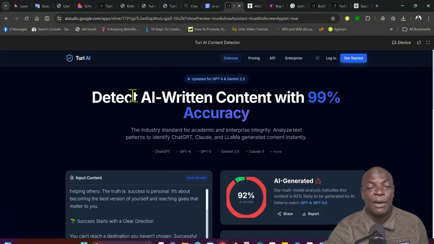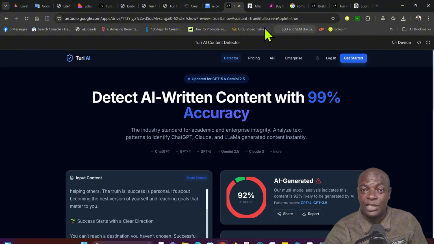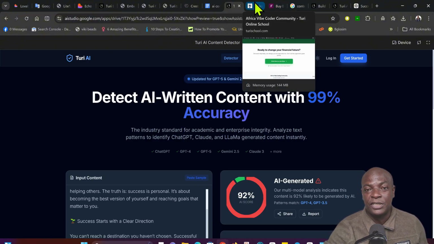Just use your master prompt on your AI builder. It's going to generate professional software for you like this that you can monetize with ads. You can also sell it. You can also ask people to pay a subscription and all that.